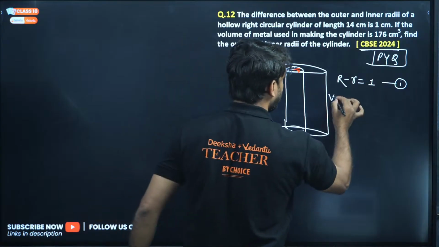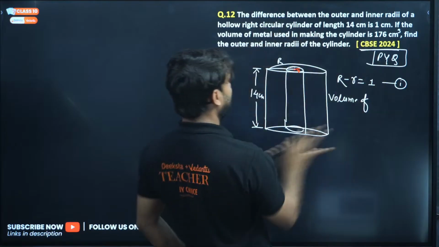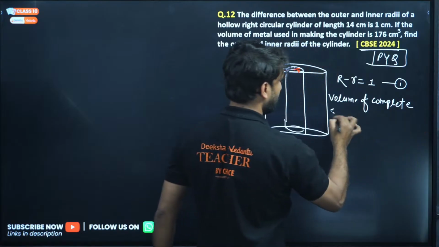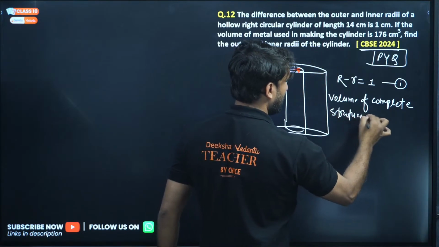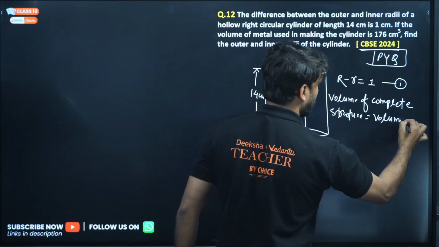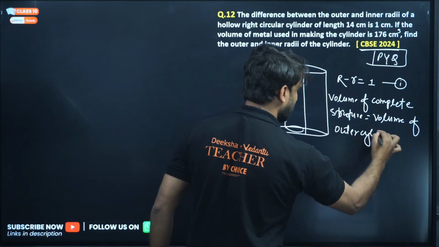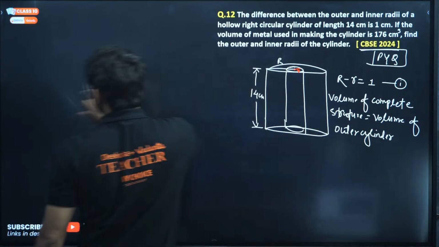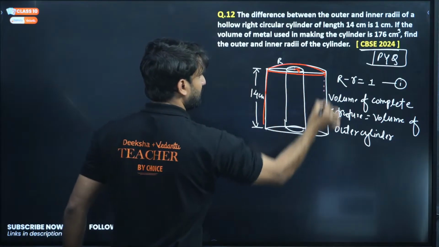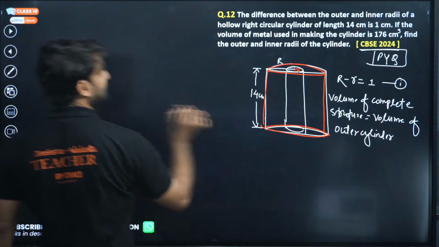The volume of the complete structure will be equal to the volume of the outer cylinder. Outer cylinder means this one. This is the outer cylinder, my dear champion.